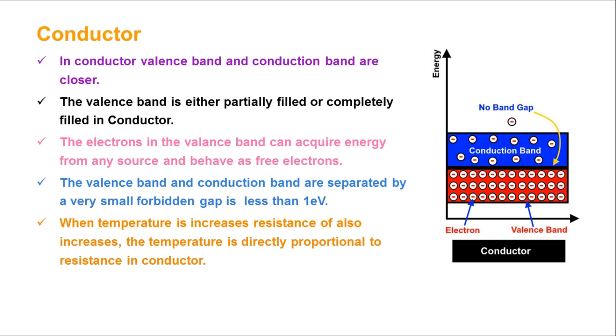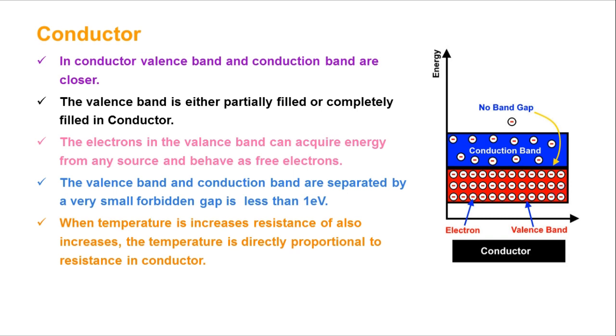Resistance means the opposition offered to the flow of charges. Indirectly, we are telling that resistance is nothing but a disturbance, so electrons are not able to move. Some disturbance takes place to move the electrons. That is called resistance.